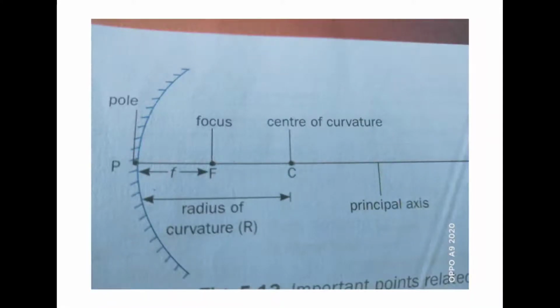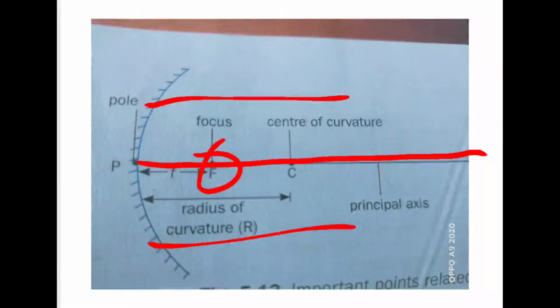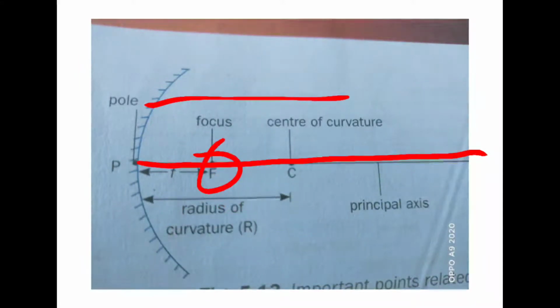The geometric center of a spherical mirror is called the pole. The line joining the pole and the center of curvature is called the principal axis. And what is focus? Focus is a point on the principal axis. When light falls on a spherical mirror, it forms an image at the focus. Okay, so this is the principal focus.